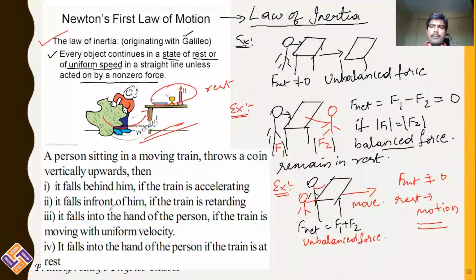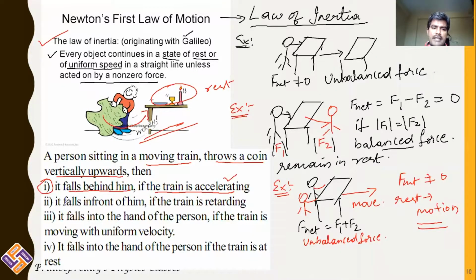A few examples dealing with Newton's first law: a person sitting in a moving train throws a coin vertically upward. If the train is accelerating, the coin falls behind him.